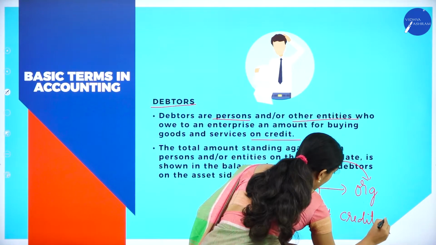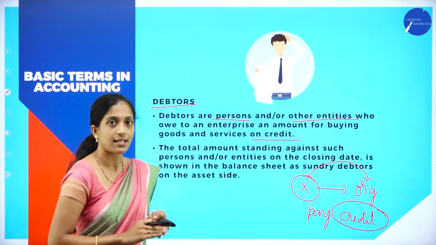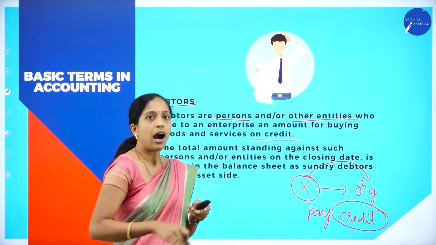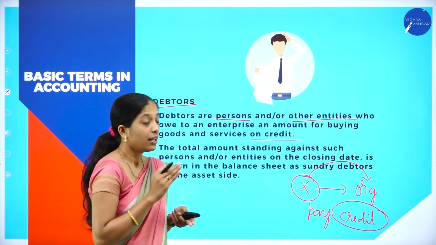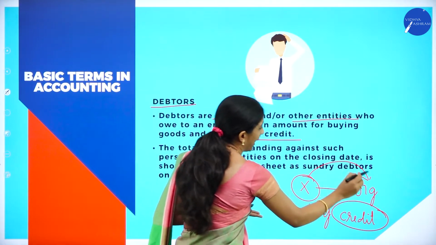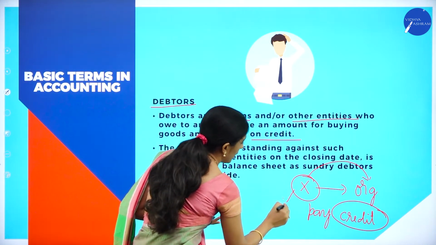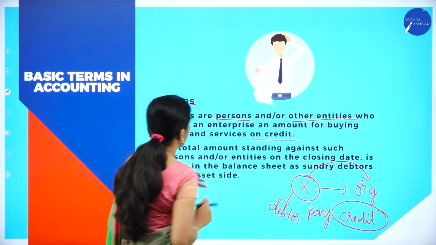So here he has purchased goods on credit basis from the organization. He is not going to make the payment immediately. After a few days he is going to make the payment to the organization. Now X has to pay the amount to the organization, right? So X is called what? X is a debtor. Who is a debtor?